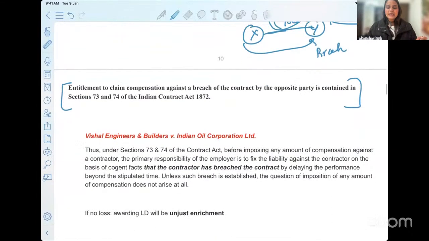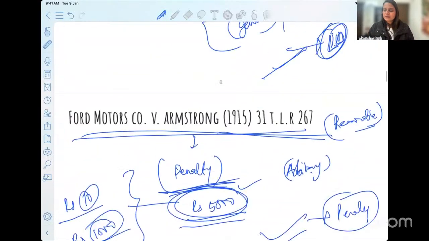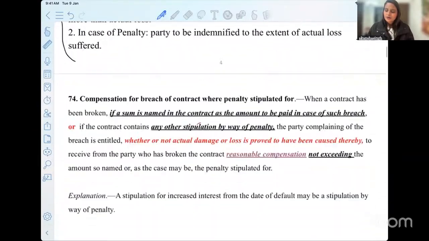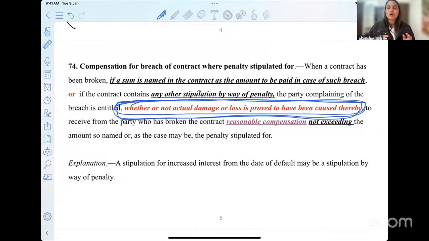It says your entitlement to claim compensation against a breach of contract by the opposite party is contained in both Section 73 and 74. So as you go to the court in Section 73, likewise you have to reach the court in Section 74 as well. Now, why did this confusion happen in the first place? This happened because of this particular red part. There's a reason I've highlighted this in red, because this is the area of caution while reading this provision.